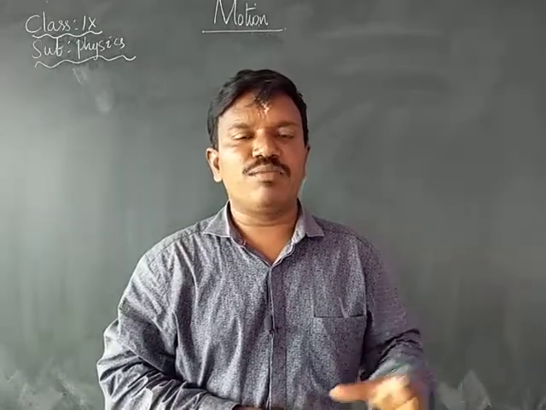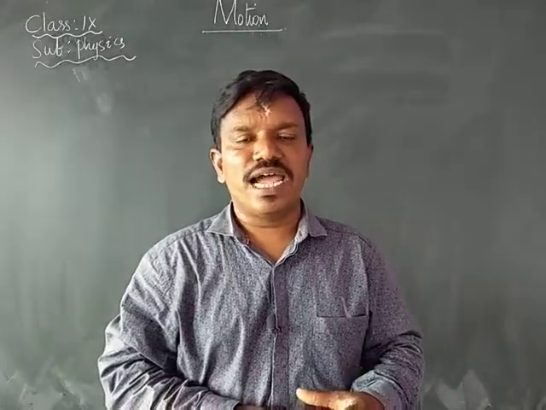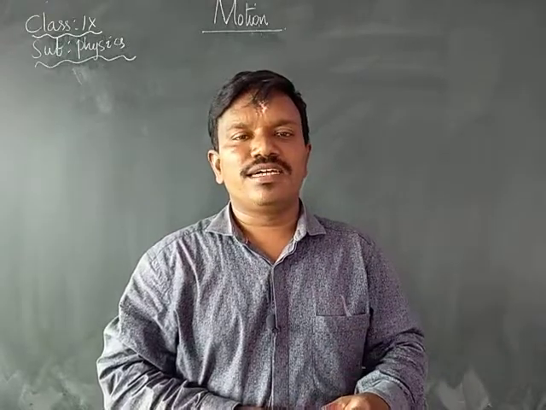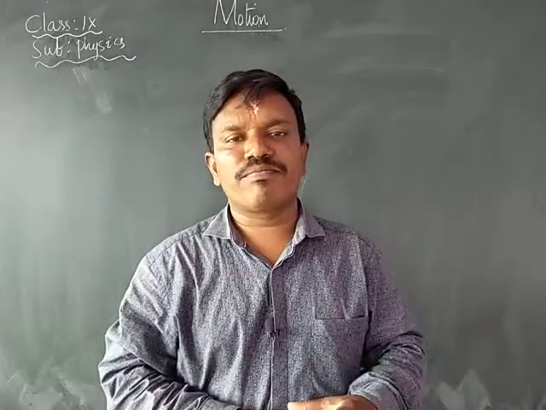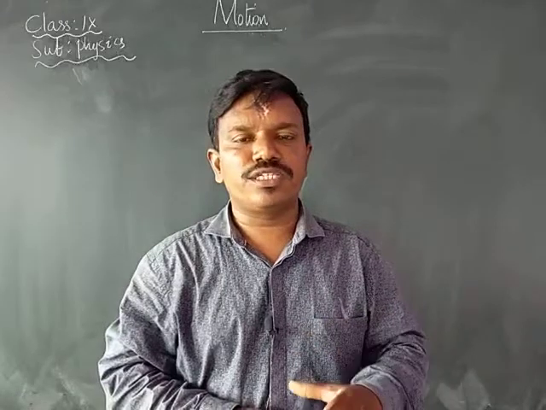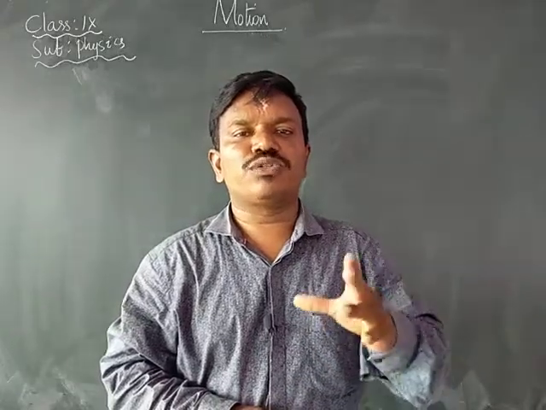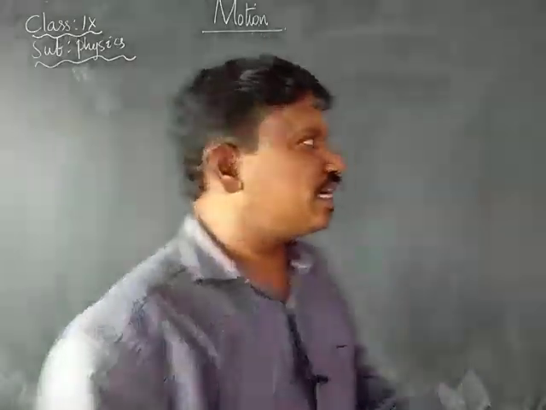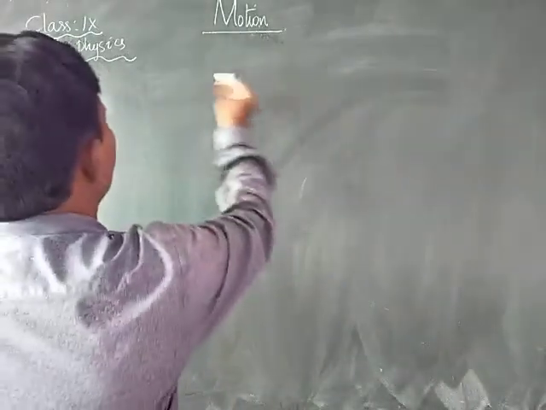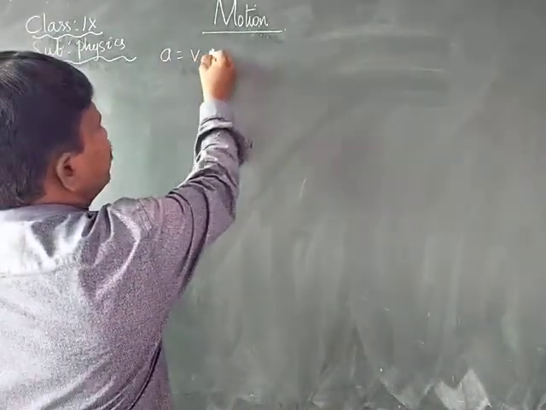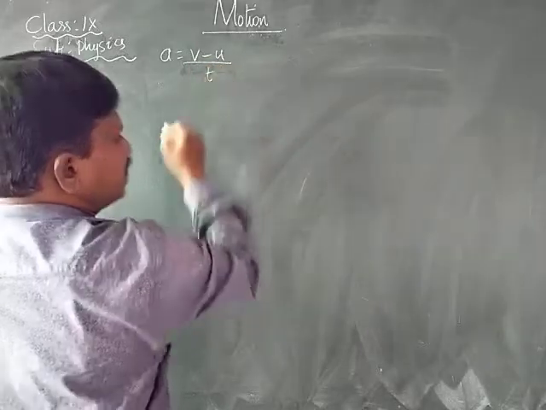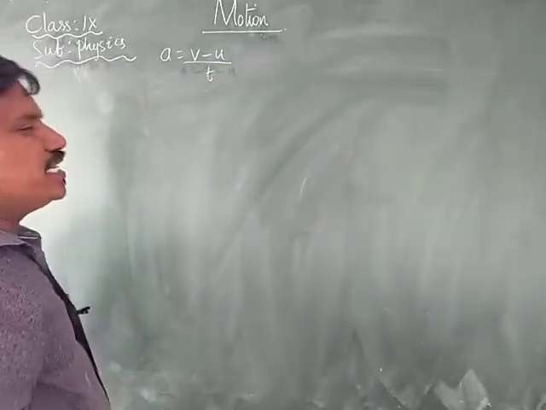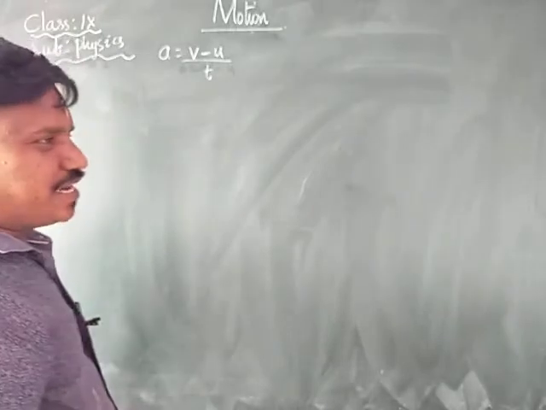Children, in the same way we learned about acceleration. Acceleration of a body is the rate of change of velocity. Rate of change of velocity means the change in the velocity with respect to time, which is given by the letter A. A is equal to V minus U by T, where V is the final velocity, U is the initial velocity, and T is the time.